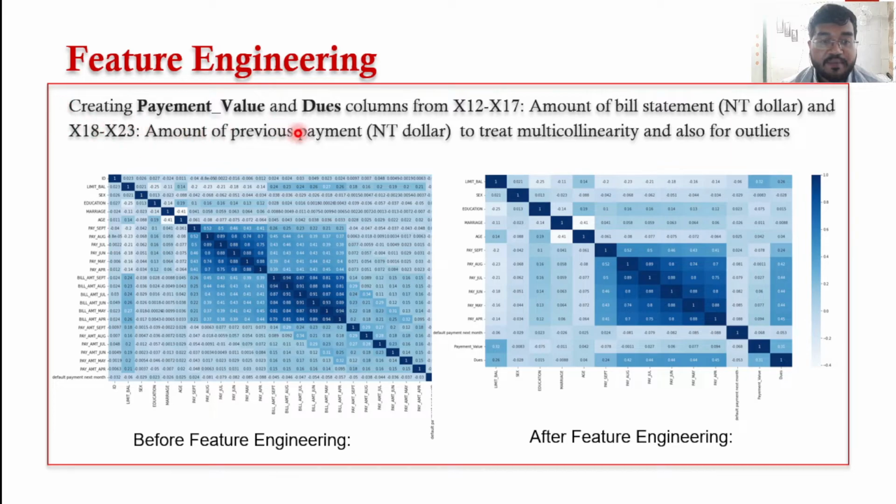Next, we performed feature engineering. We created payment value and due columns from X12 to X17 columns, and X18 and X23 columns. As we can see, there was large number of multi-collinearity, high correlation between the columns, and we have tried to reduce the correlation by creating payment value and due column, as you can see from the heat maps.